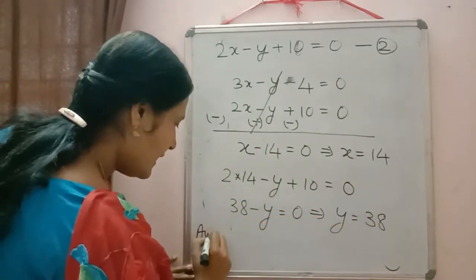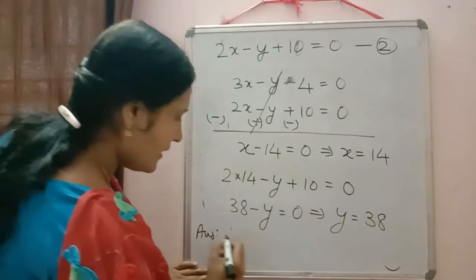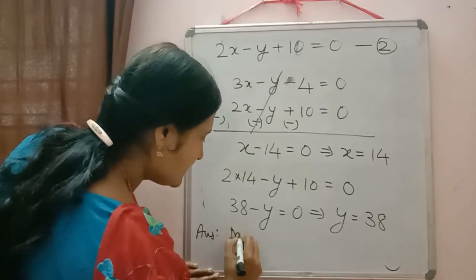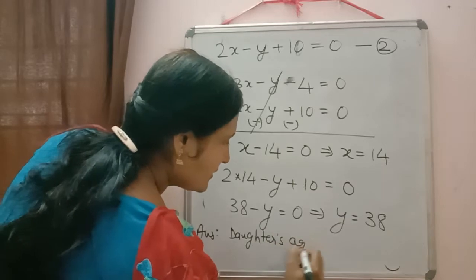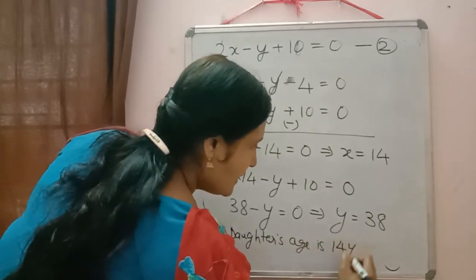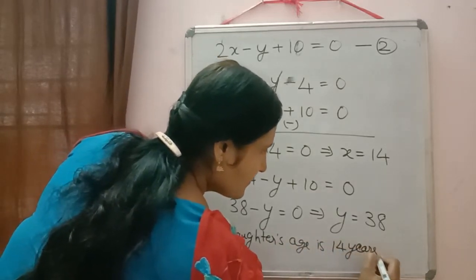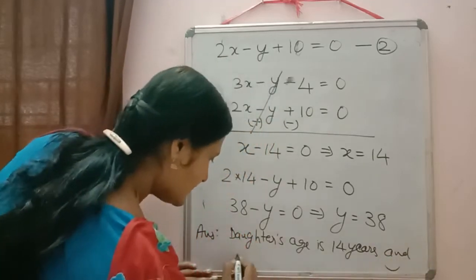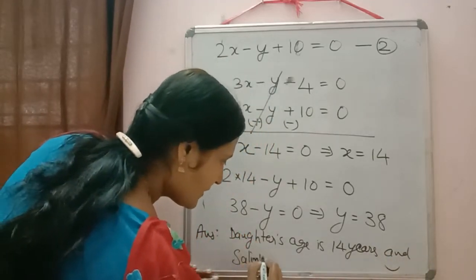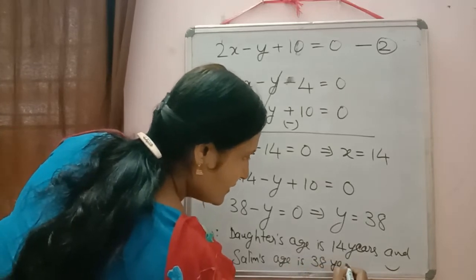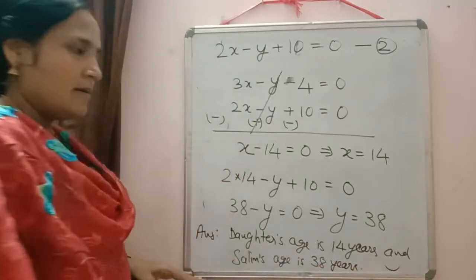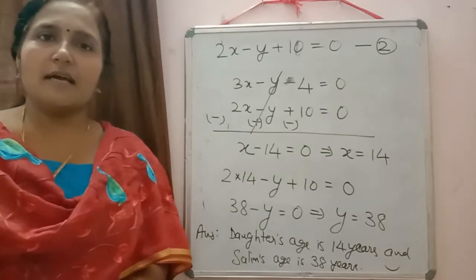So at last write down the answer there. Daughter's age is 14 years, and Salim's age is 38 years. So moving on to the next question.